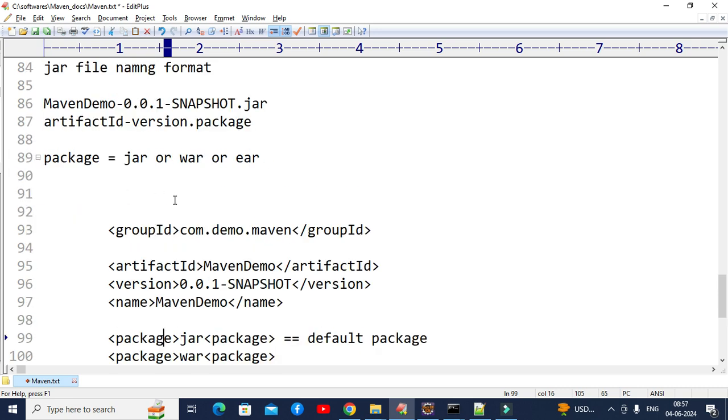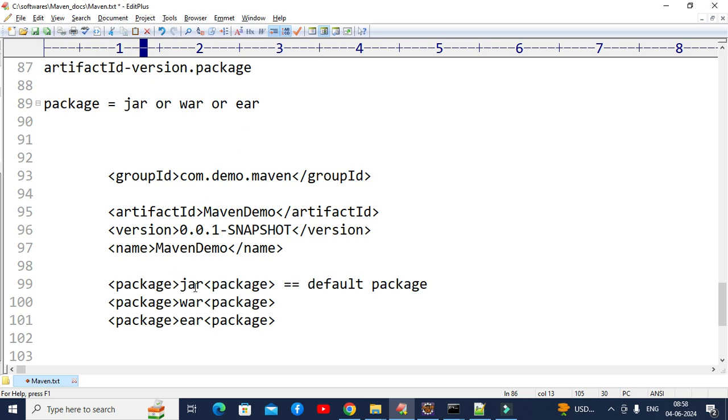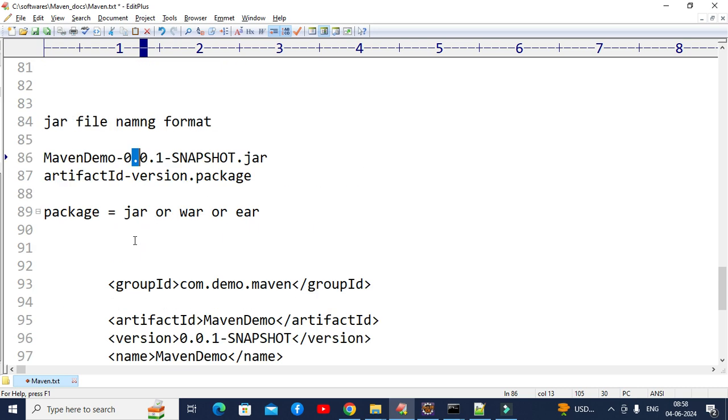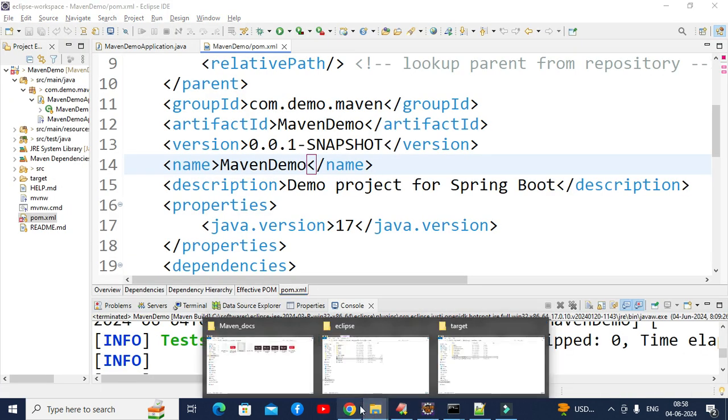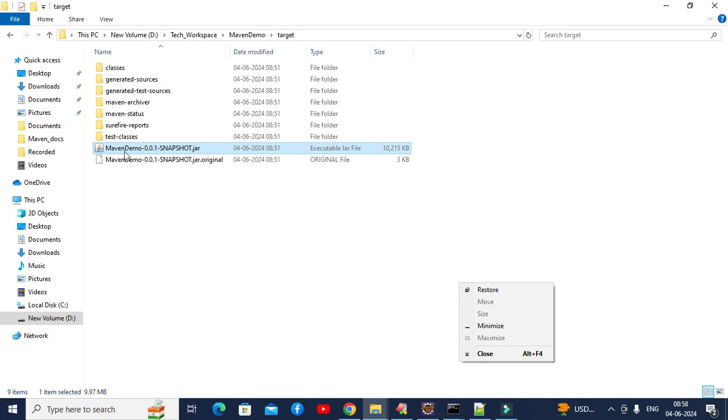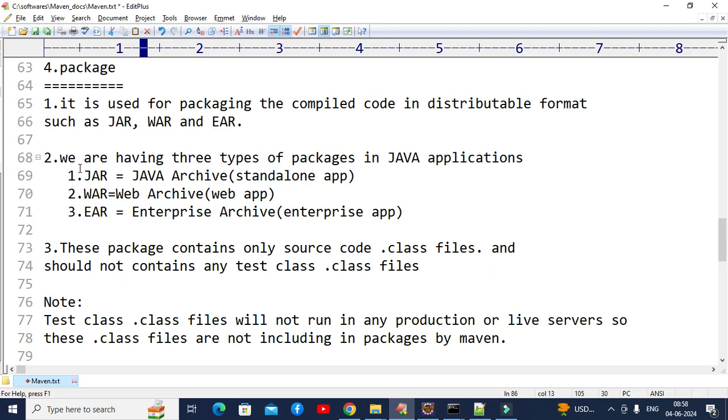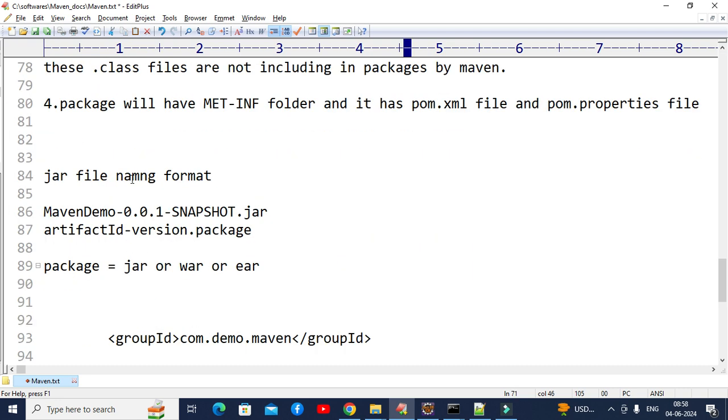Now you got it, right? The package format is artifact ID, then hyphen, then version name, and dot packaging format. The packaging tag value is jar or war or EAR. Okay, and that is how it created the jar file. Once the jar file is created inside target, let's see what is there. Until the second point I explained, I have completed in a practical way.